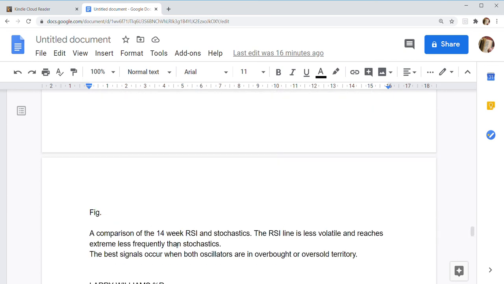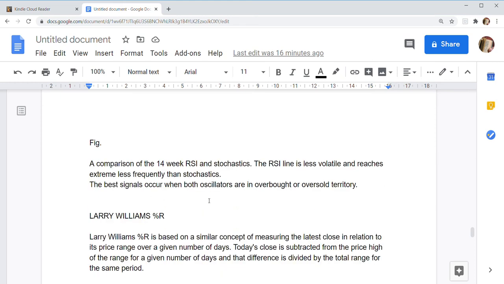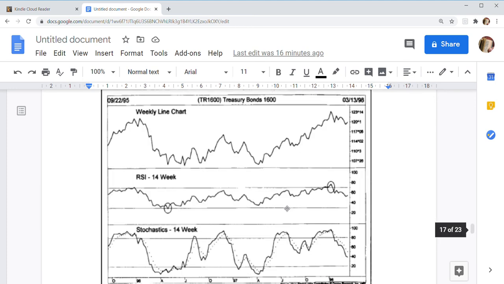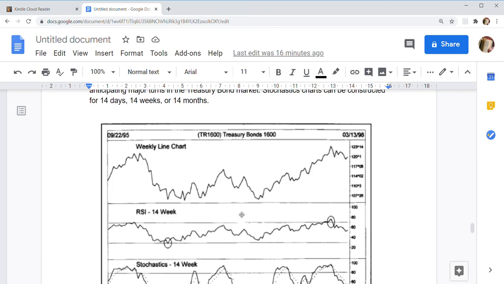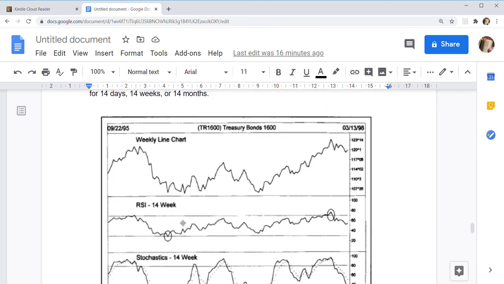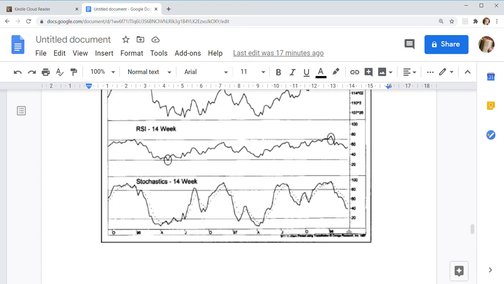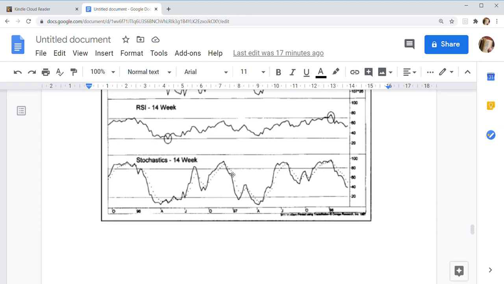A comparison of the 14-week RSI and stochastics. The RSI line is less volatile and reaches extremes less frequently than stochastic. The best signals occur when both oscillators are in overbought or oversold territory. So this is the RSI line, and these are combined now. This is giving a buy signal here, this is also giving a buy signal here. Here this is giving a sell signal, here also a sell signal. So these are combined now, RSI and stochastic.